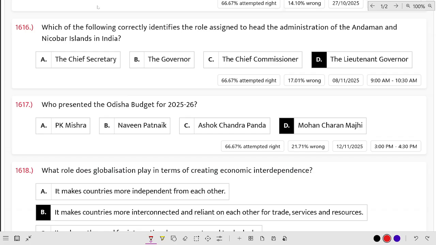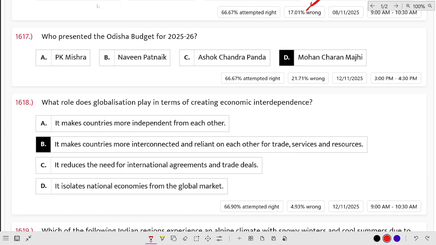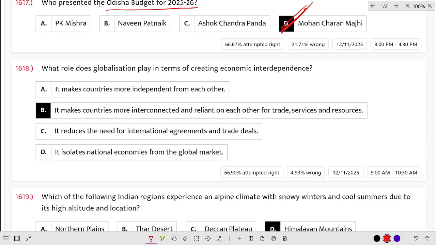Which of the following correctly identifies the role assigned to the head of administration of the Andaman and Nicobar Islands? The Andaman and Nicobar head is the Lieutenant Governor. Who presented the Odisha budget 2025-26? Odisha CM Mohan Charan Majhi presented it.